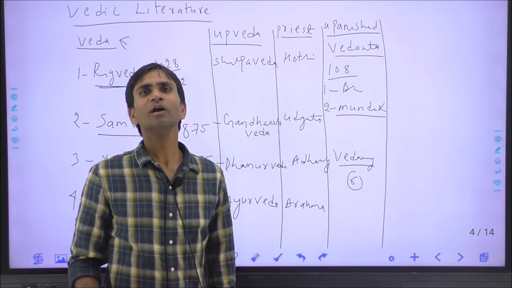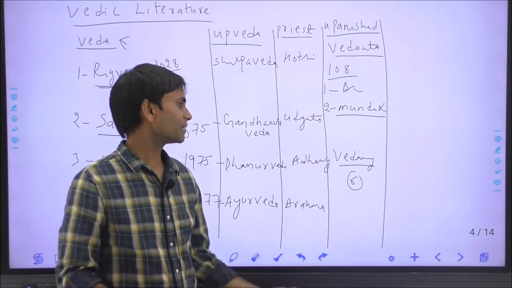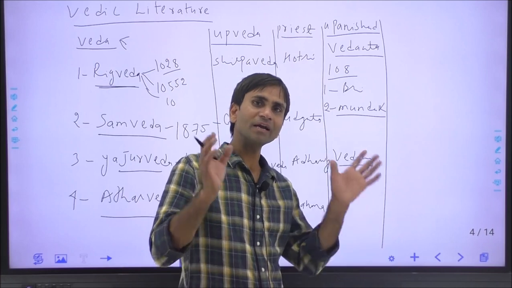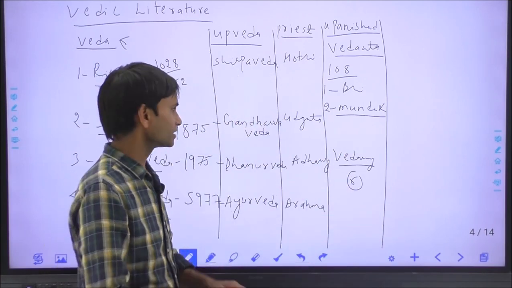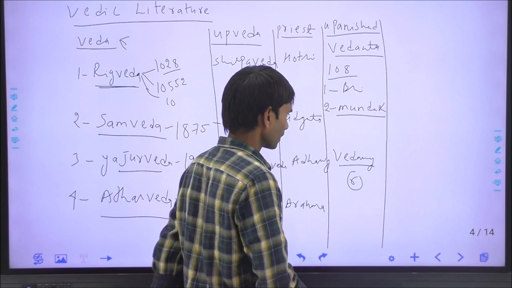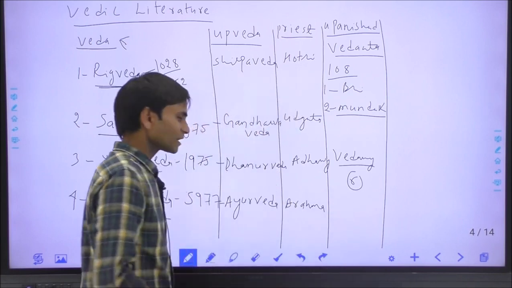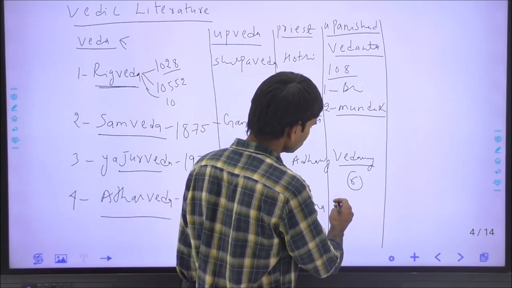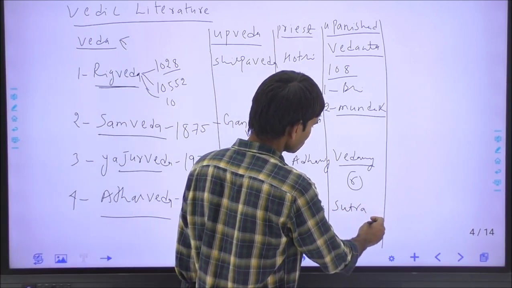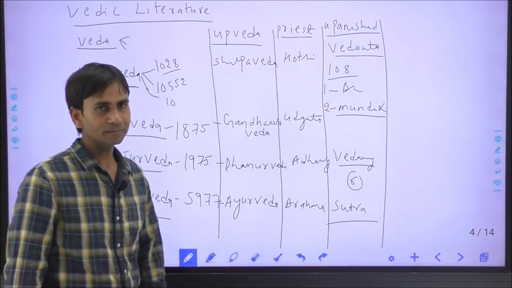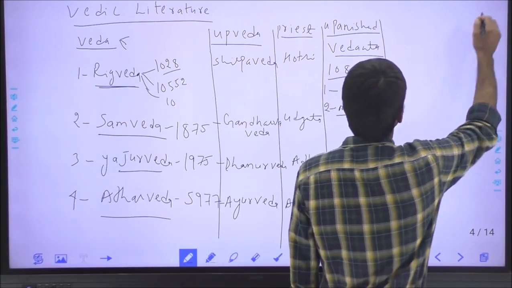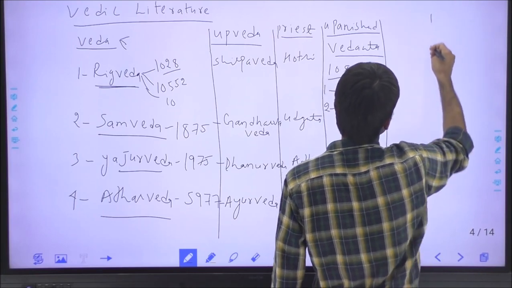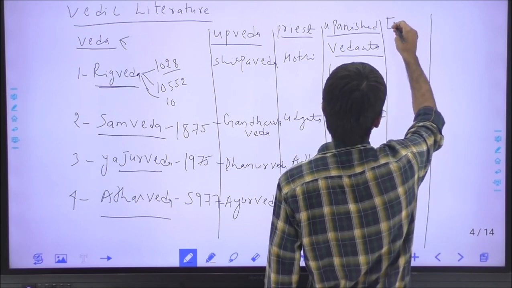Through the human body, the Vedangas have been compared, and according to human anatomy, how can we understand the different aspects of the Vedas? It has been mentioned in the Vedangas, and later on the Vedas were defined in a very short or precise form, and it is called the Sutra literature. So through the different sutras, the Vedas were defined. Later on came the age of Mahakavya, or the great epics. So this was the time of the epic age.